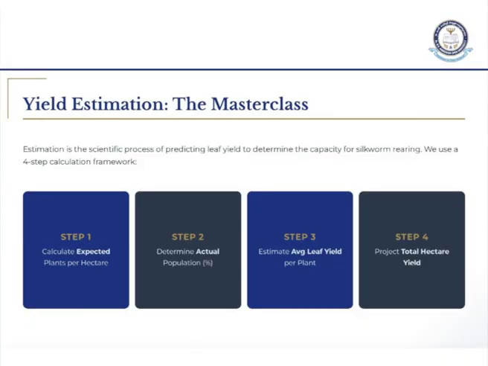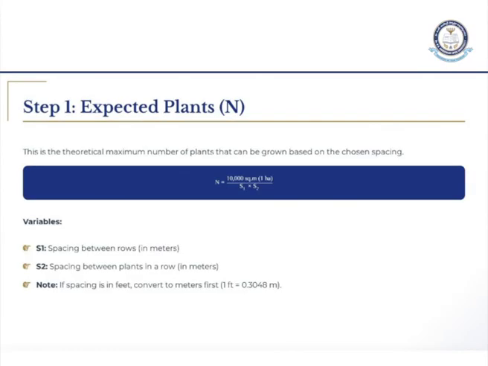To know all this, there are 4 steps. First, you have to calculate expected plants per unit, second is actual population, third is average leaf yield, fourth is total yield per 1 hectare. Got it? These 4 are the steps. First you are calculating expected plants, second actual population, third average leaf yield, fourth total hectare yield. Got it? Now let's see.